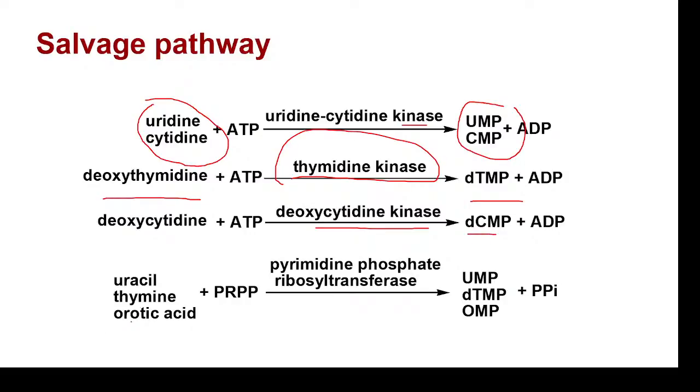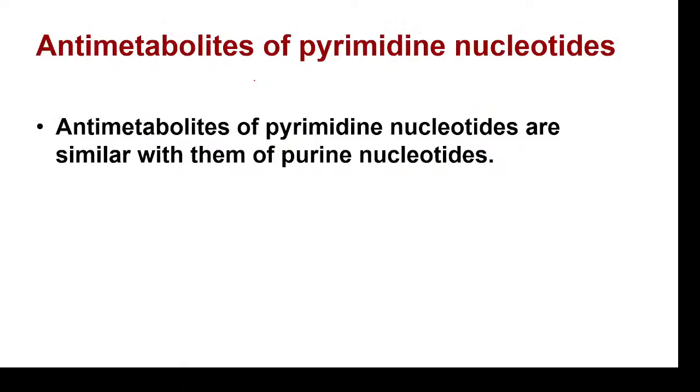And uracil, thymine and orotic acid can get attached to phosphoribosyl pyrophosphate by the action of pyrimidine phosphoribosyl transferase to form UMP, dTMP and OMP respectively. Okay, so this is the salvage pathway of pyrimidine synthesis.